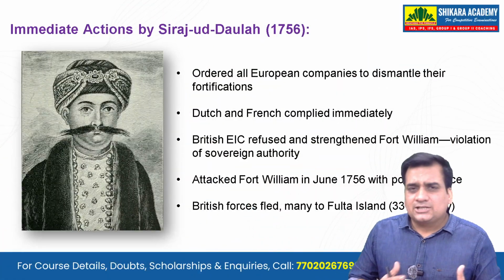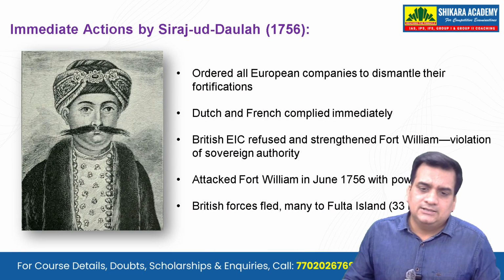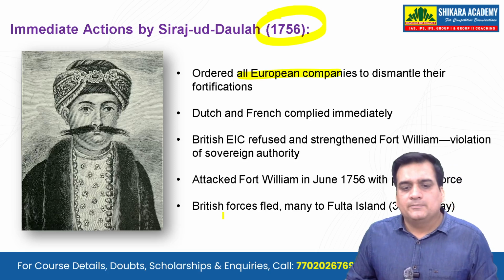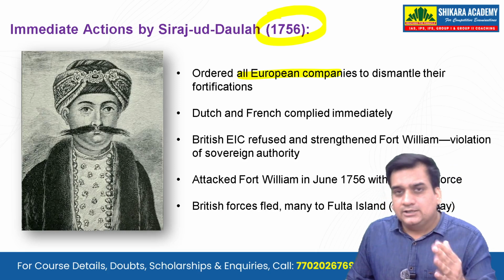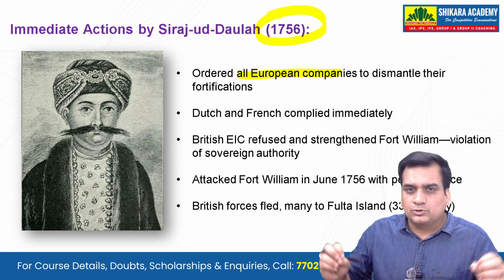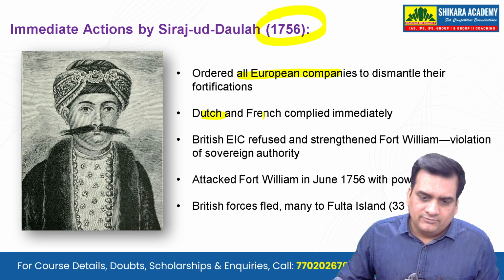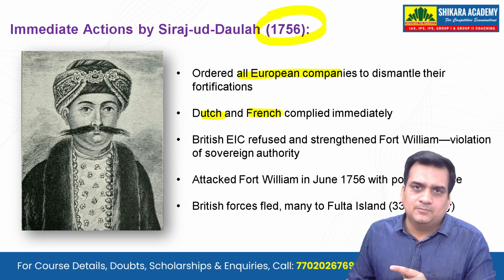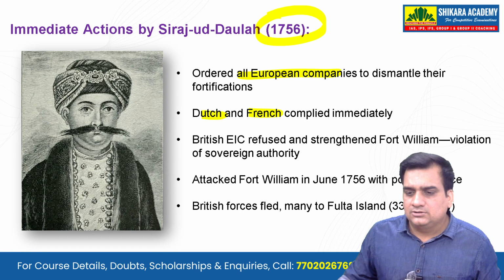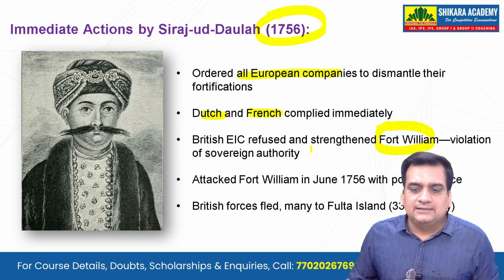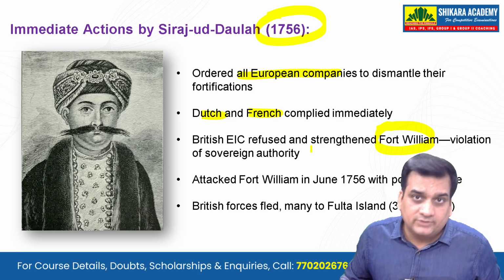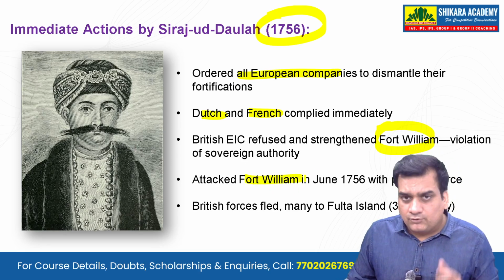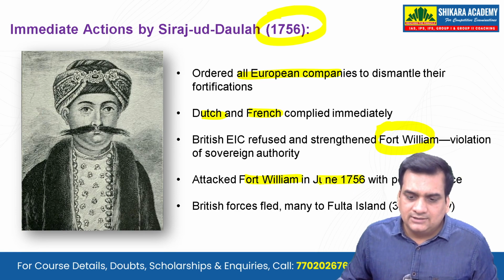Now, the immediate action of Siraj-ud-Daulah, if you see, in the year 1756 was what? Ordered all European companies to dismantle their fortification. No forts should be there. But Dutch and French complied immediately, but British East India Company rather strengthened their Fort William, and this was a violation of sovereign authority. It was attacked by Siraj-ud-Daulah, the Fort William, in June 1756.